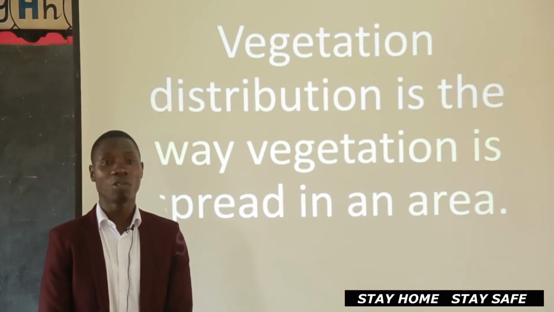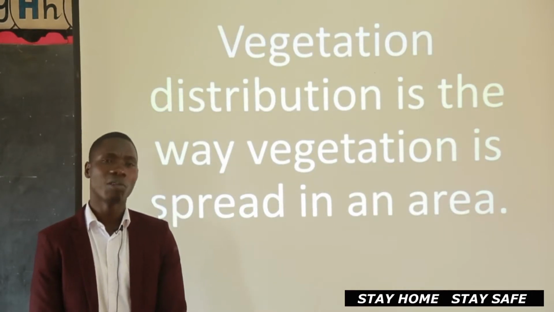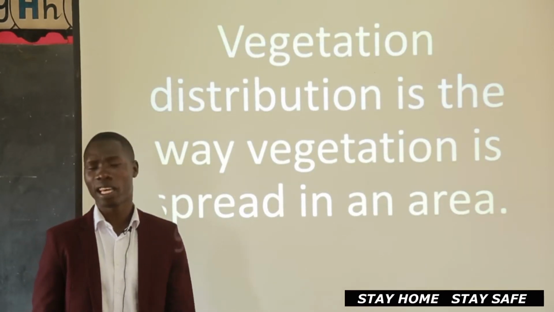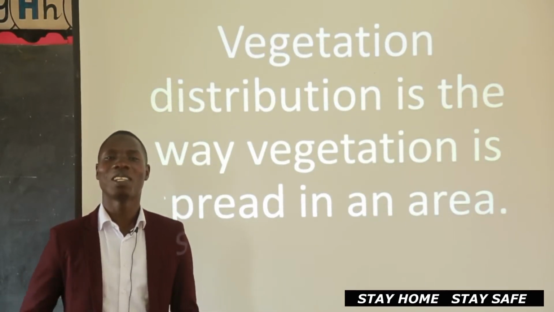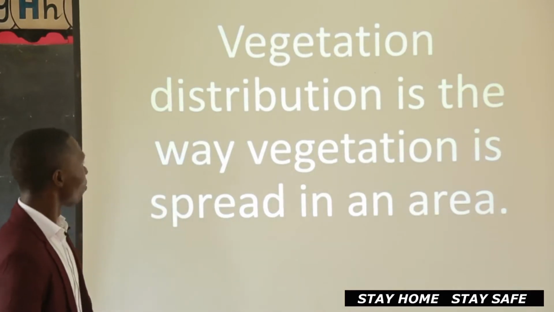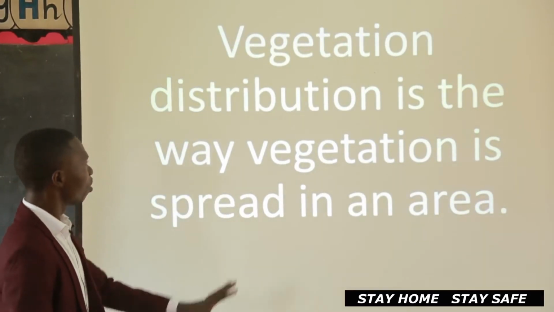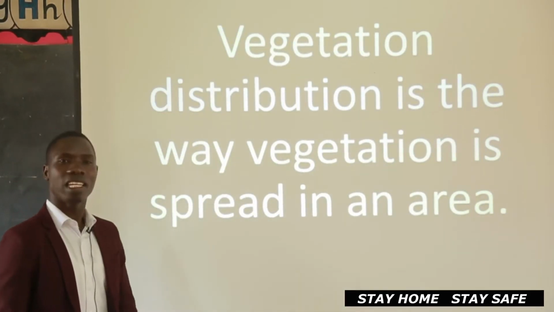And sometimes you go to a place and you wonder, which kind of vegetation is this one? You see the grass in a state of death and you say, why is it like that? But that is how the vegetation of that place is. This is what I mean when I talk of vegetation distribution. We mean the way vegetation is spread in an area.